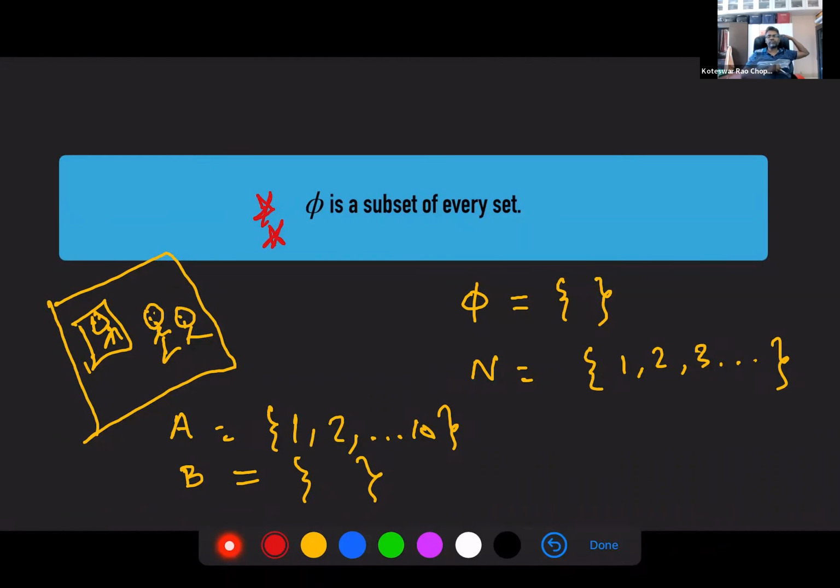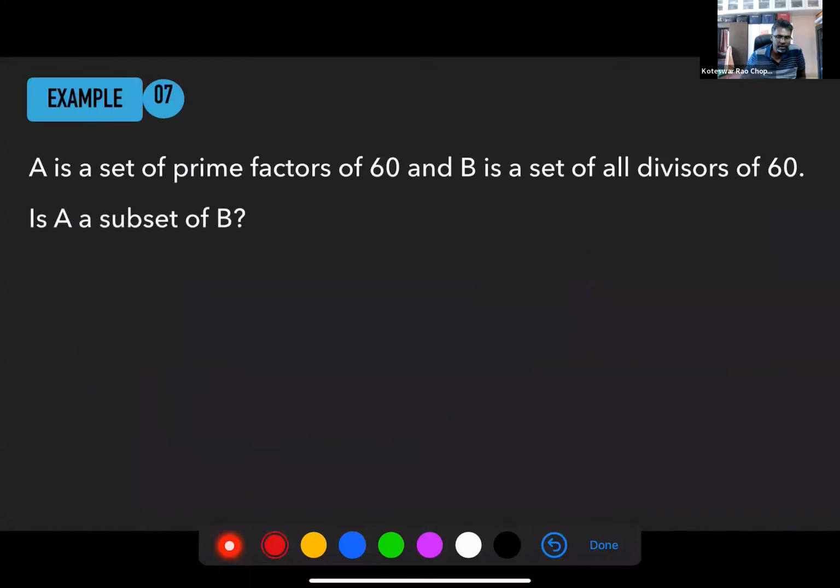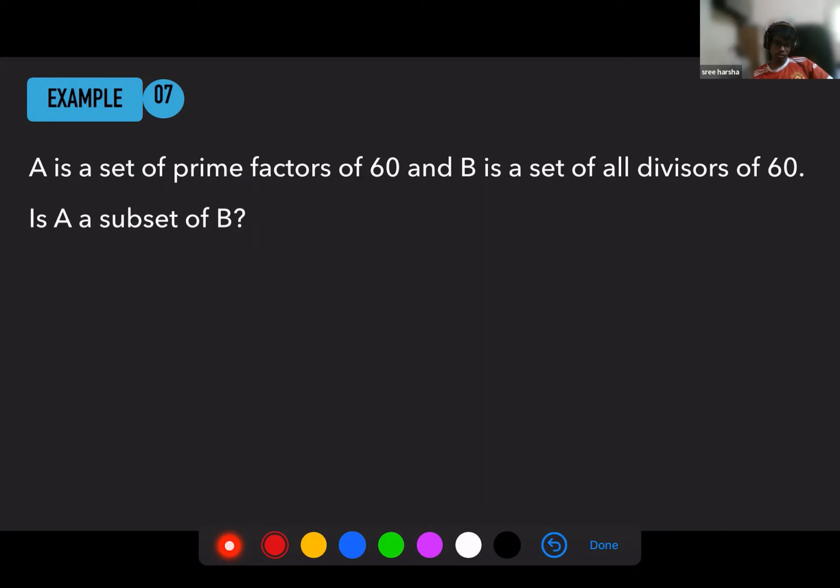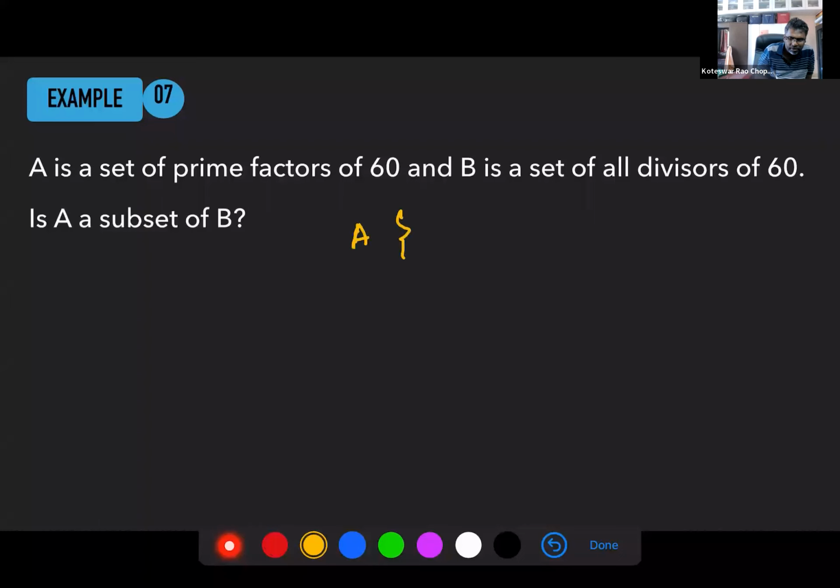Okay, Harsha? Yes, sir. So let's take this, you try this. You're saying this is true? Yes, sir. Okay, let's list the elements in set A. What are those? 2, 3, 5, 6.